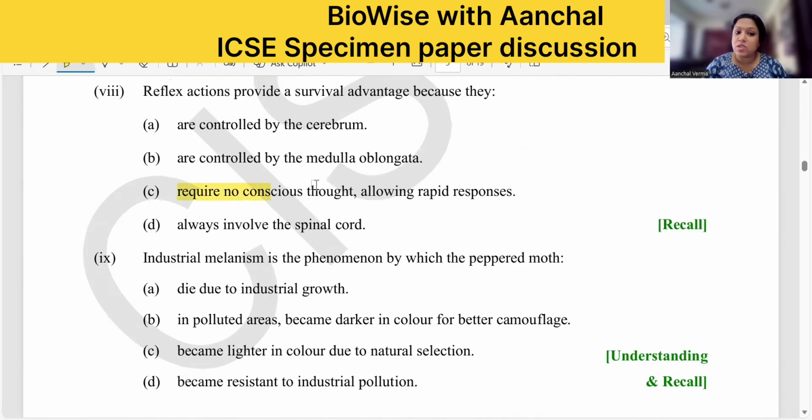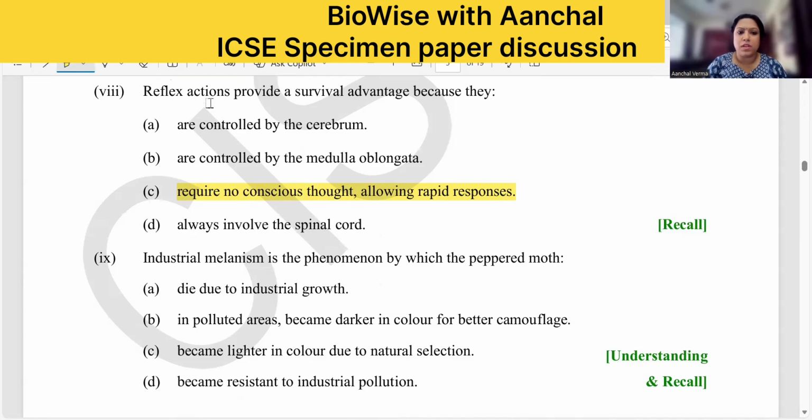Since the brain is not involved in the reflex action, it requires no conscious thought, allowing rapid response. Okay? And it always involves the spinal cord. That is also right, though that is not always true. But it requires no conscious thought. That is the right answer: allowing rapid response.